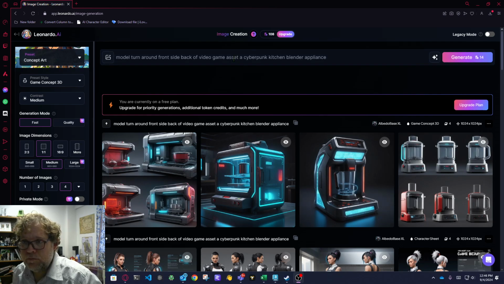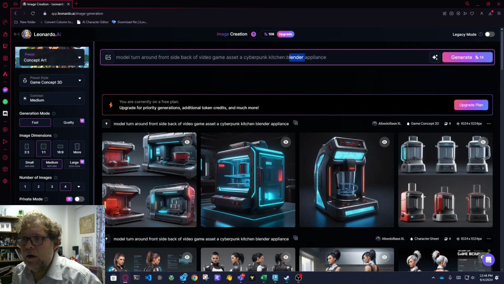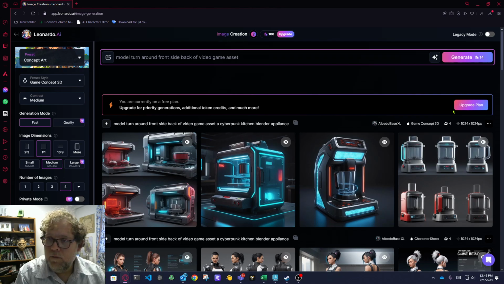something of your own? So here I am using Leonardo.ai to create a concept design for an asset I want to create for my project. I did a blender right here, a cyberpunk kitchen blender for this one, but maybe I'll do another one like